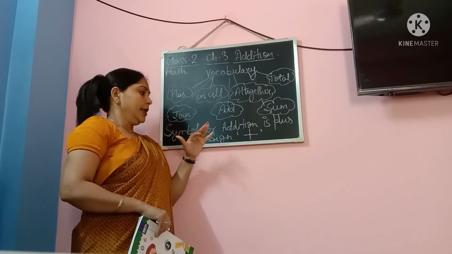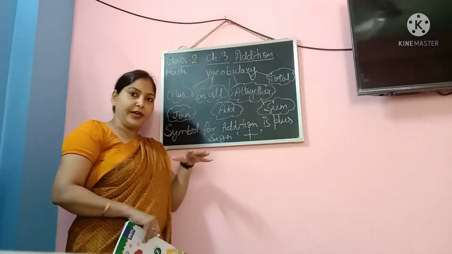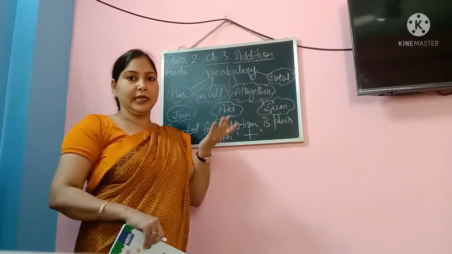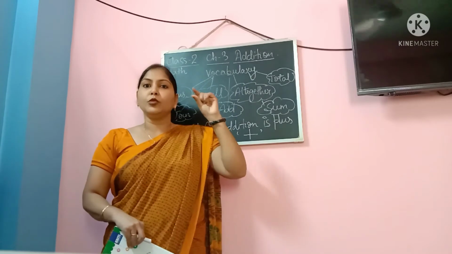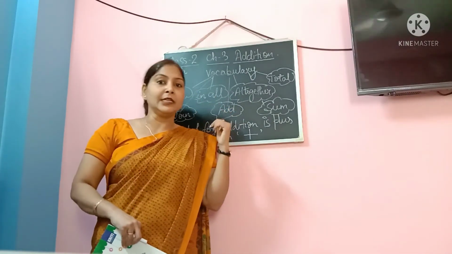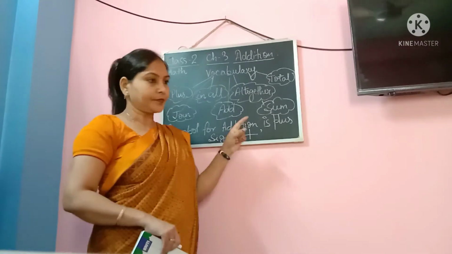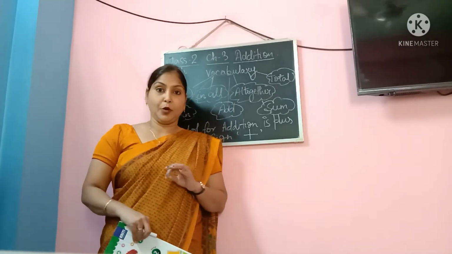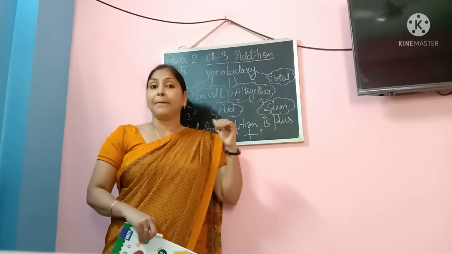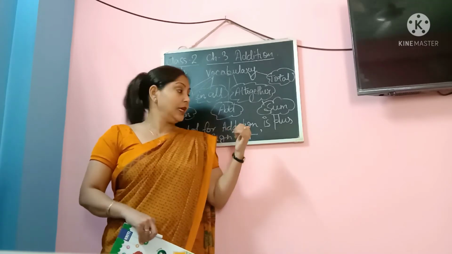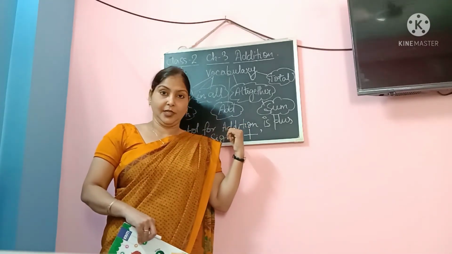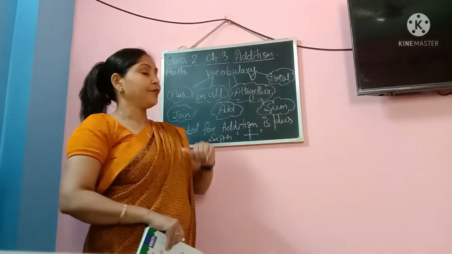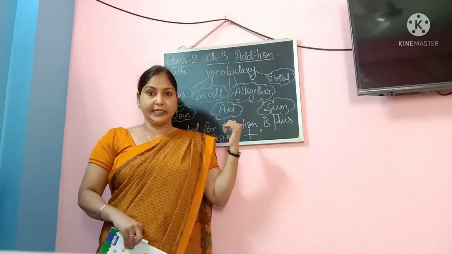Now, you are already aware of the symbol of addition. Whenever we do addition of any number, we use one particular symbol. And what is that symbol? The symbol is the plus sign. You must have seen this plus sign on the first aid box. That is not a cross. That is plus. Cross is for multiplication, but the plus sign is for addition. I hope I have been able to make you understand the vocabulary of addition.